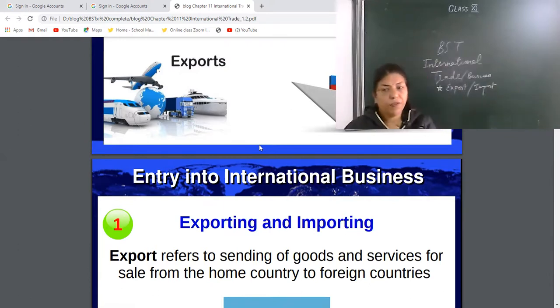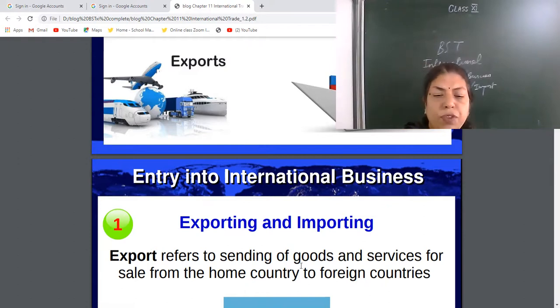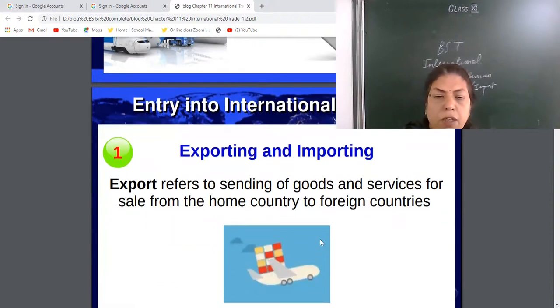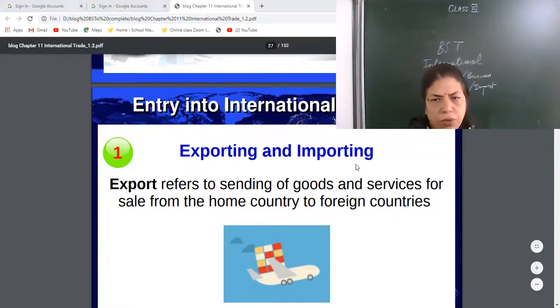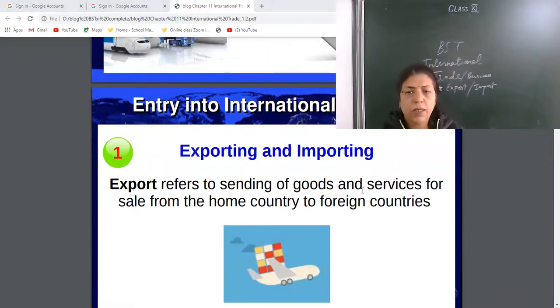This is the first and major way of entering into international business. Export refers to sending of goods and services for sale from the home country to foreign countries. Export means sending, giving, selling goods and services.